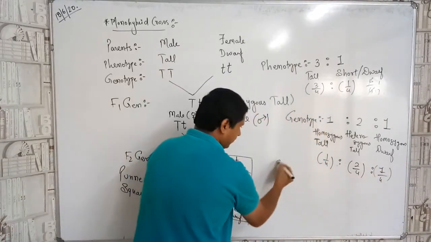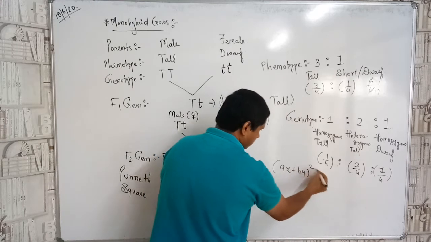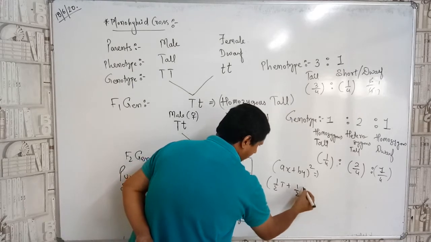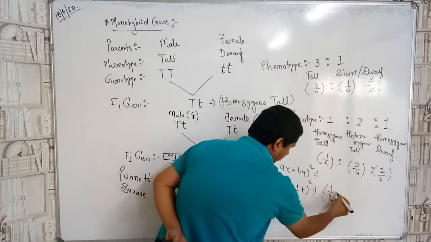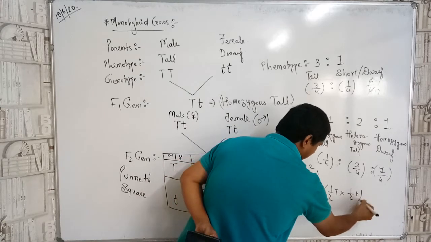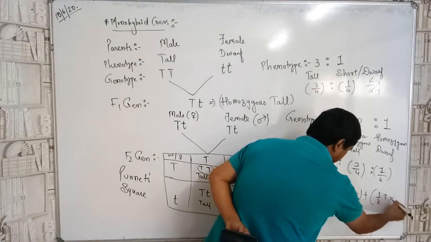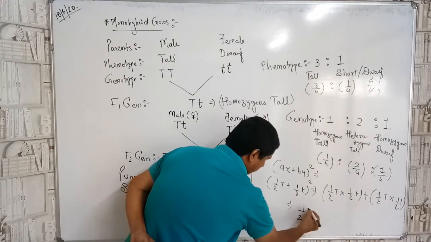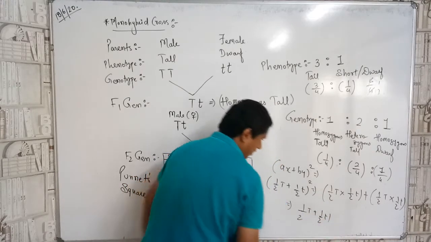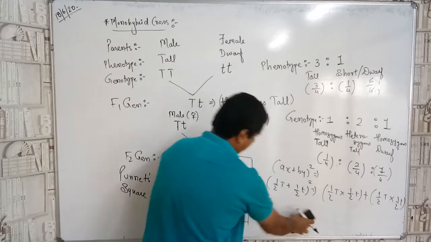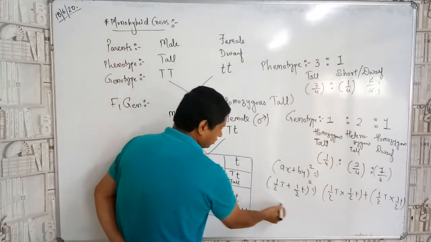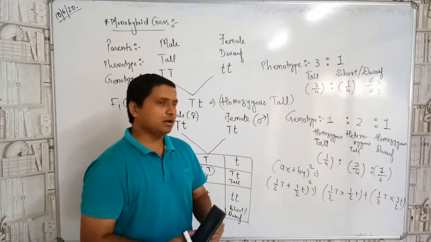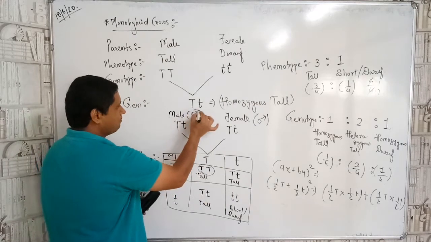Now it is in the expression of (ax plus by) square. That is (1/2 t plus 1/2 t) square is equal to 1/2 t into 1/2 t plus 1/2 t into 1/2 t. So that will give you what, children? Okay, that is 1/2 t plus 1/2 t. We can say that is the form of the whole square as such. Understood? Now, for that, what did Mendel do? He crisscrossed with the same parent.